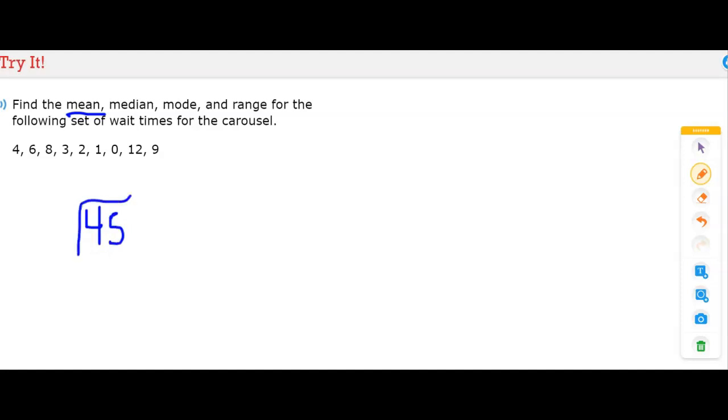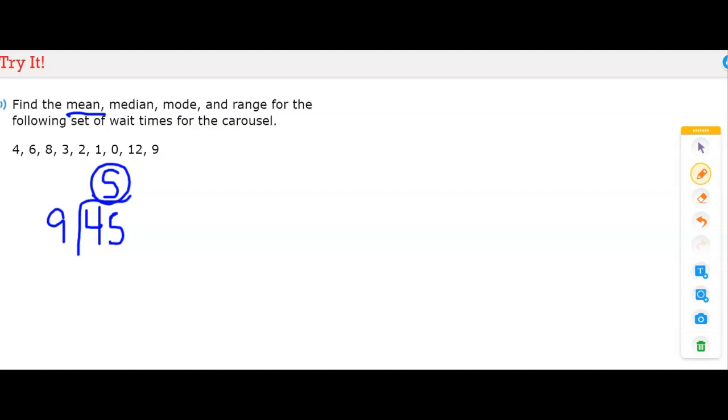45, and then there are 1, 2, 3, 4, 5, 6, 7, 8, 9 values. So we're going to divide by 9, and then 45 divided by 9 we should know is 5. So the mean of our data is 5.